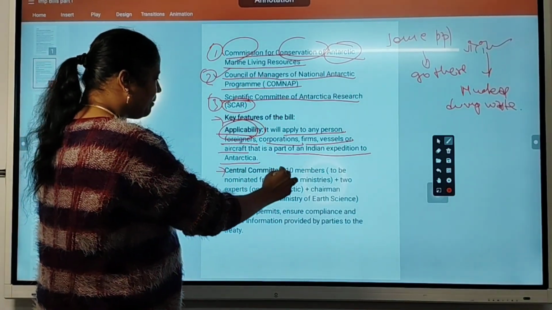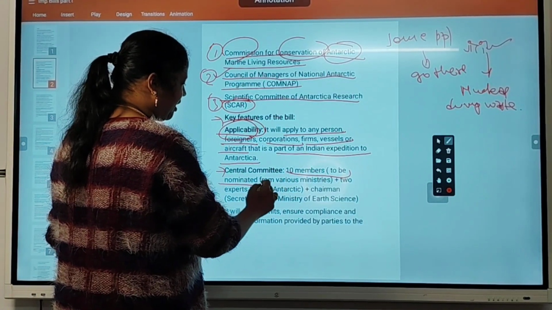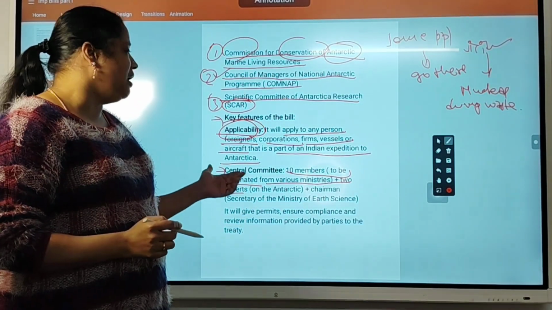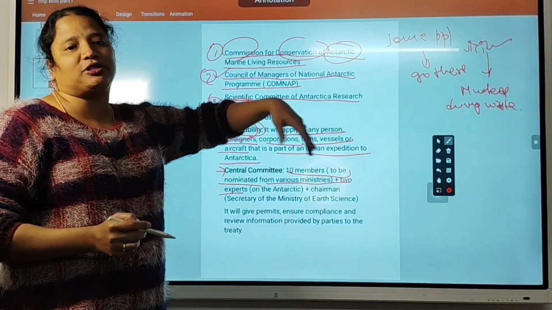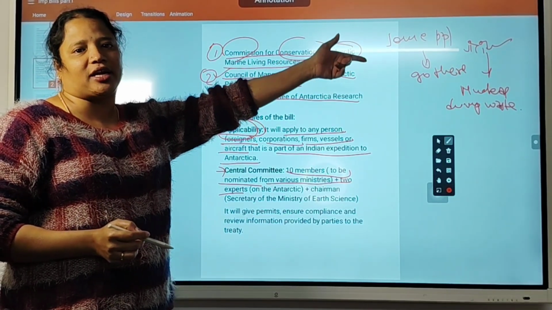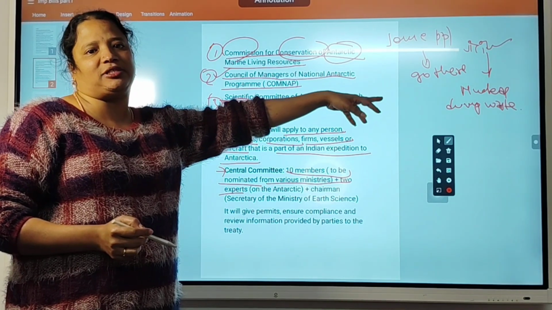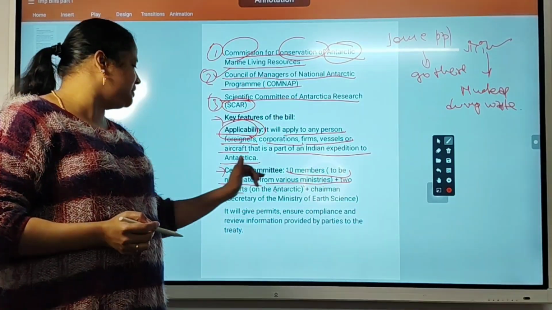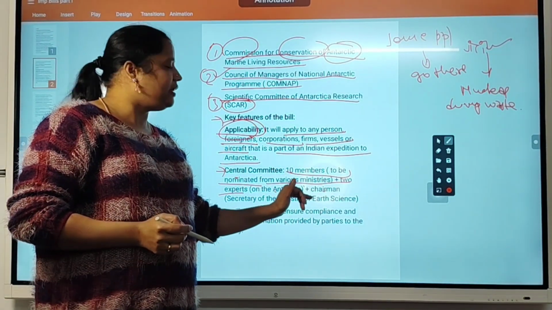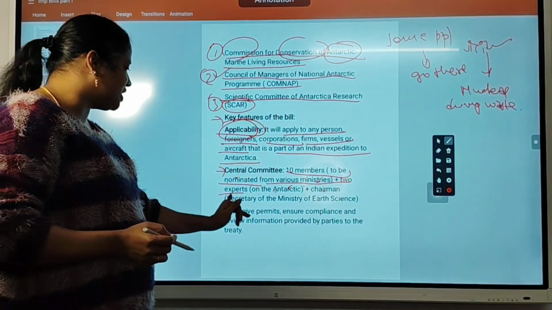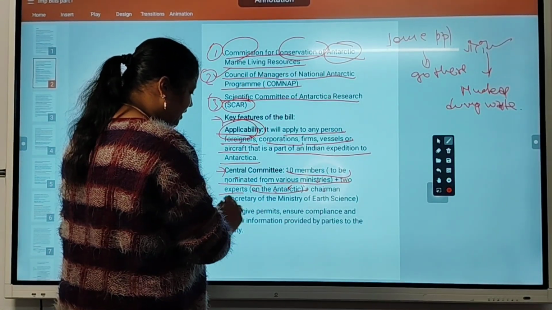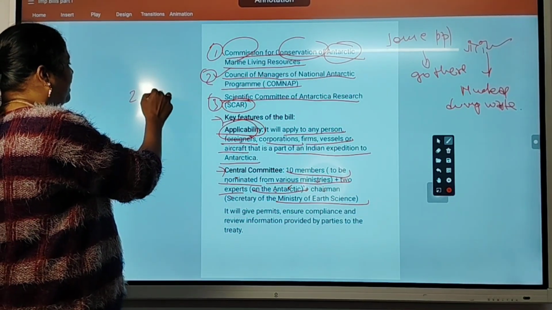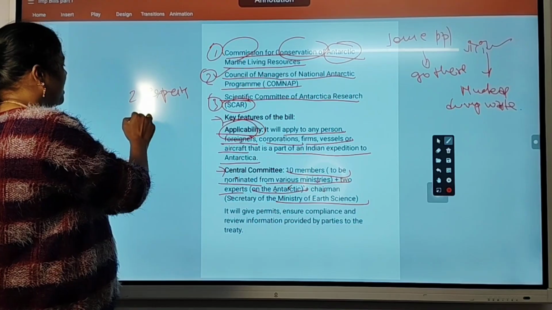Central Committee: 10 members to be nominated from various ministries to experts. They are forming a members panel to take care of all these activities. Suppose some citizens are going on an expedition to Antarctica, they should not do impermissible activities, and this will be taken care of through one central committee. That committee consists of 10 members nominated from various ministries, and 2 experts on Antarctica research, with the Secretary of the Ministry of Earth Sciences as chairman.